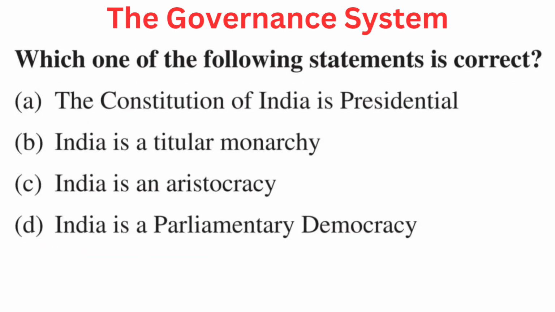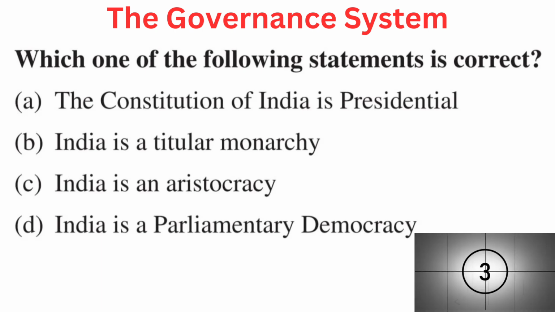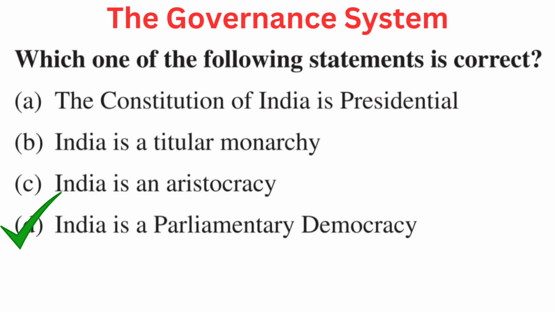The question is, which one of the following statements is correct? Your options are A. The Constitution of India is presidential, B. India is a titular monarchy, C. India is an aristocracy, or D. India is a parliamentary democracy. Right answer is D. India is a parliamentary democracy.